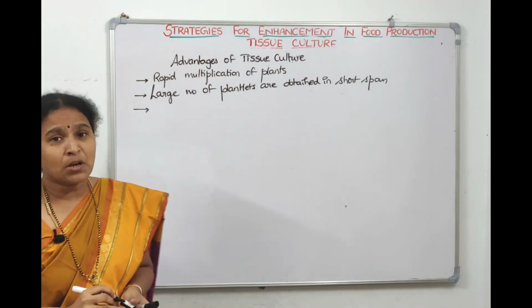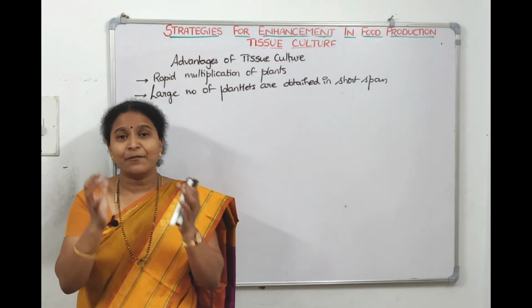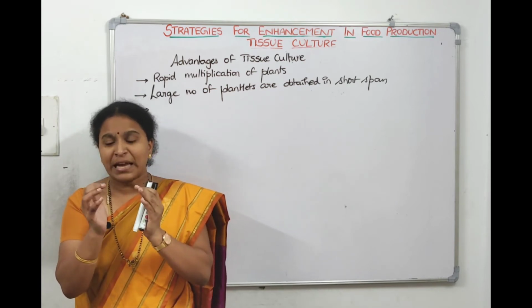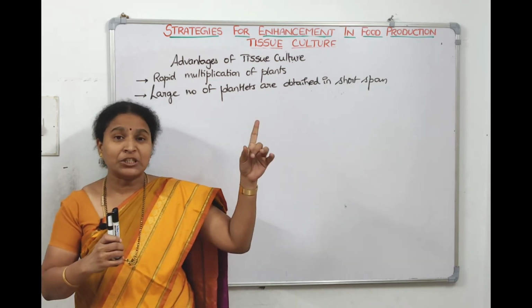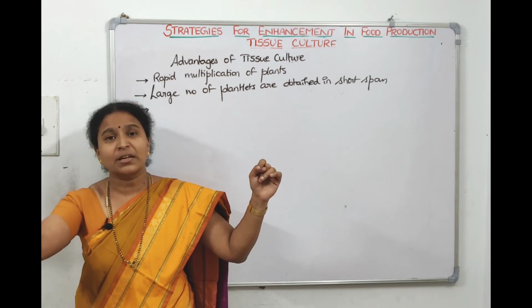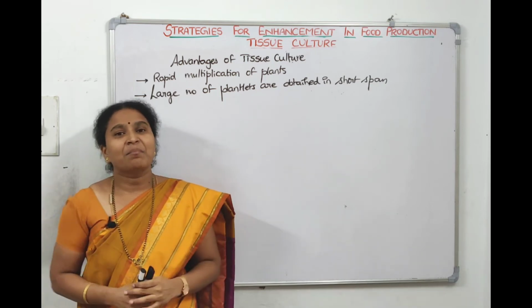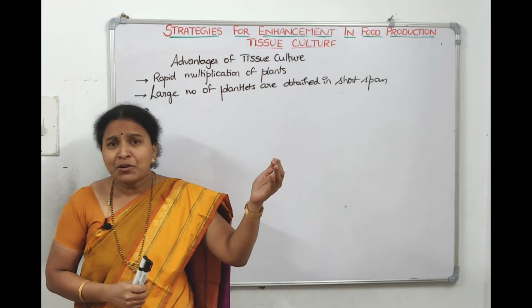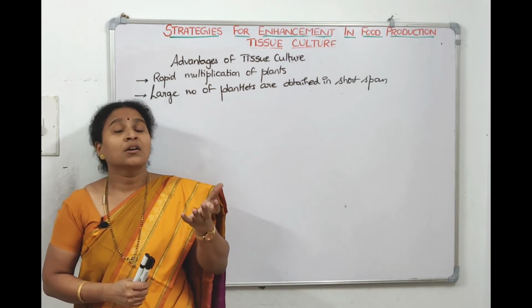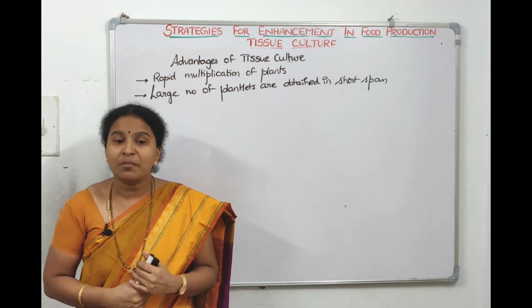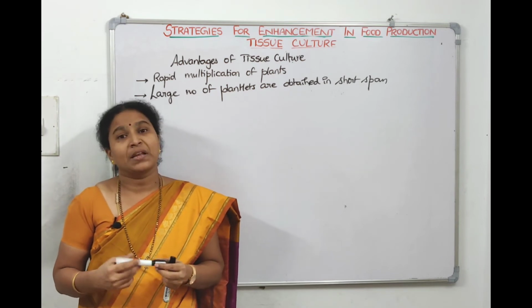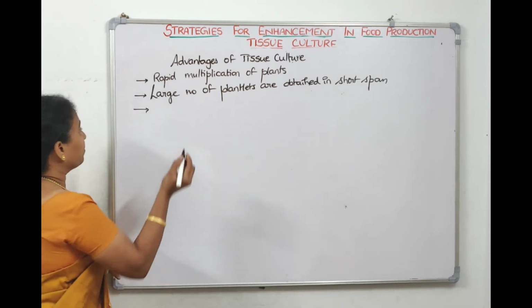Another one, all the plantlets which are formed are from a common callus, right? Thousands of plants are formed from a common callus, and this callus came from the vegetative part of the mother plant. So all these thousand plants formed from tissue culture resemble their parent, their mother. And what part did you take for micropropagation? Vegetative part, not the reproductive part like seed. So we call them soma clones. Why do we call them soma clones? Because each of the progeny resembles the mother plant.